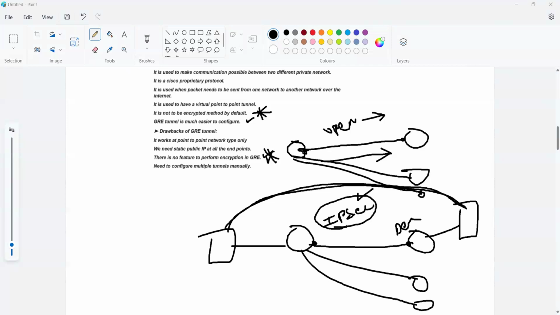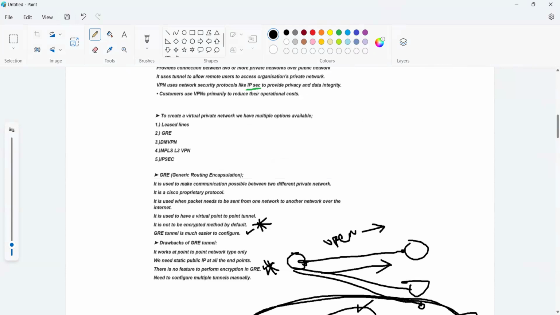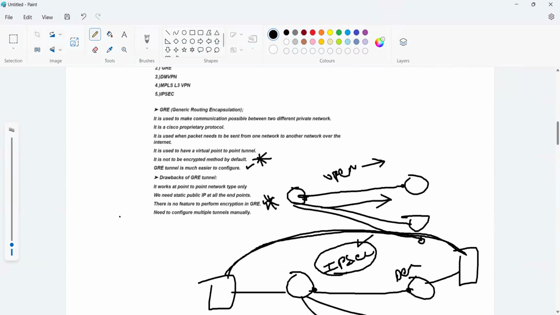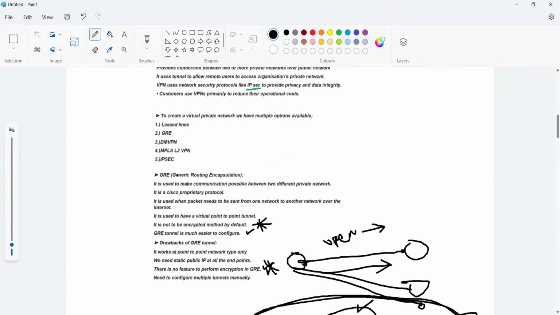In IPSec, majorly we have two phases, phase 1 and phase 2. We'll discuss more in the lab: how we establish phase 1 and how phase 2 is established. There is some difficulty compared to GRE. IPSec configuration is a little bit tricky compared to GRE. Now move to DMVPN, Dynamic Multipoint Virtual Private Network.